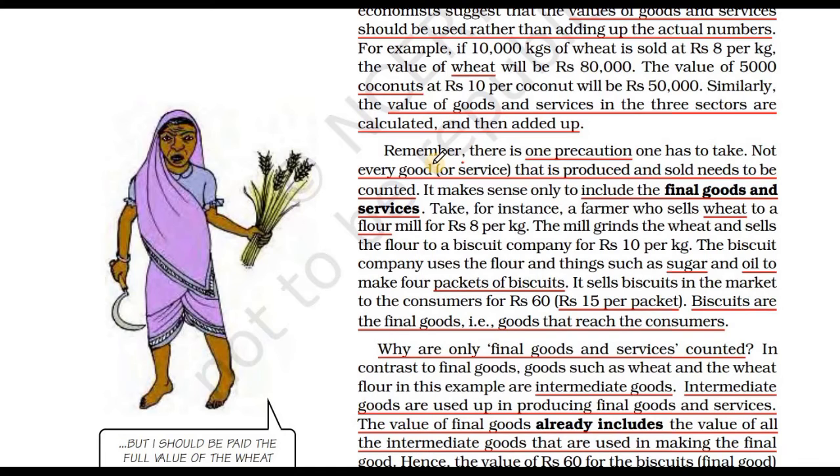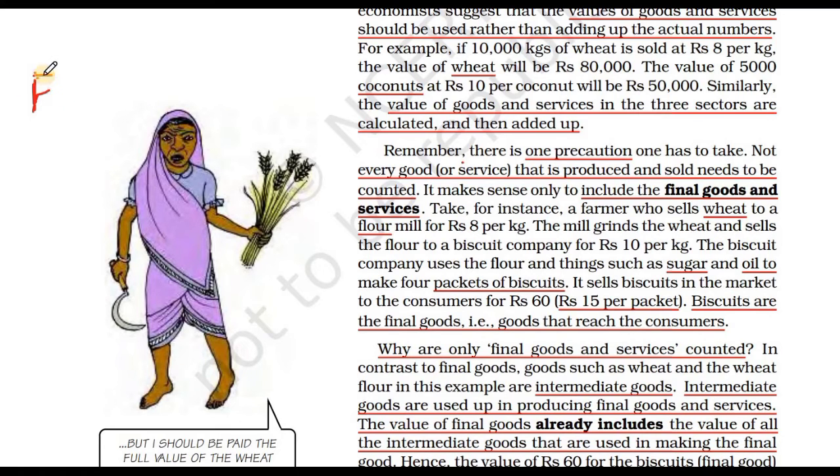Let's see this paragraph. Here, one precaution we have to consider: every good and service that is produced and sold needs to be counted. But remember one thing, we don't have to calculate each and everything which is produced in the economy, but we have to calculate the final goods and services, meaning the final value of that product. Let's take one example and understand.